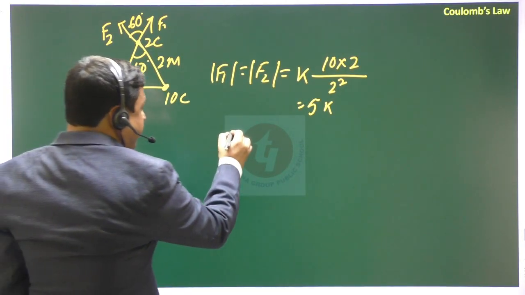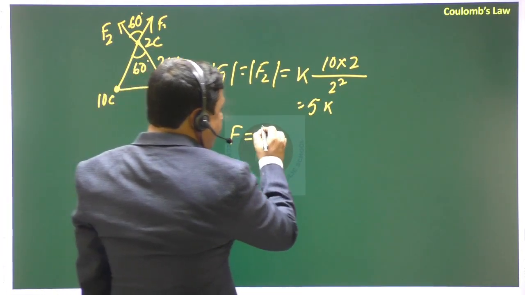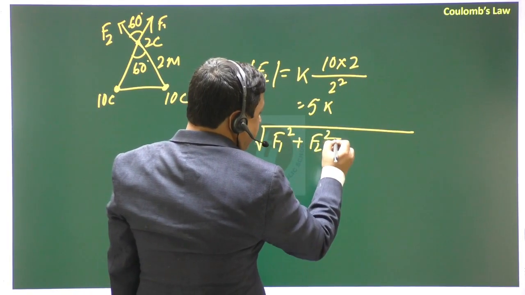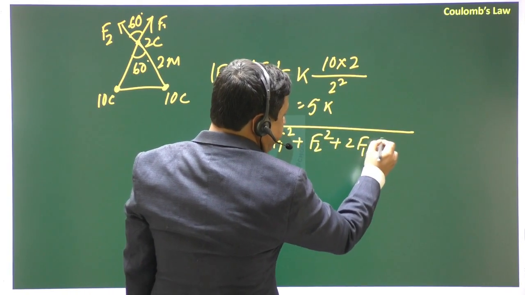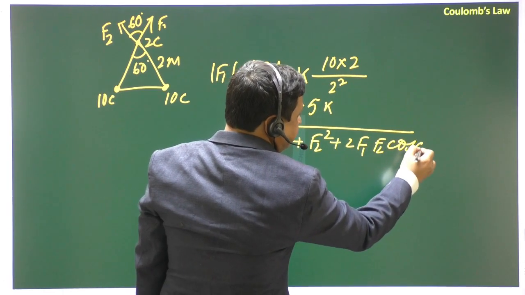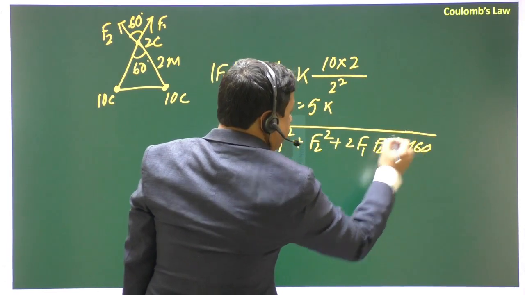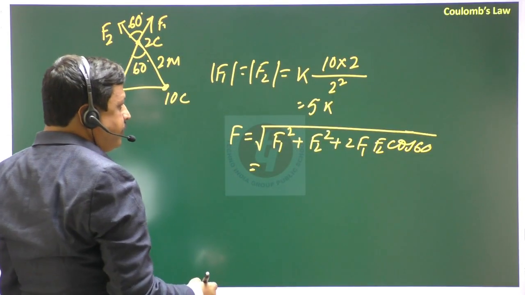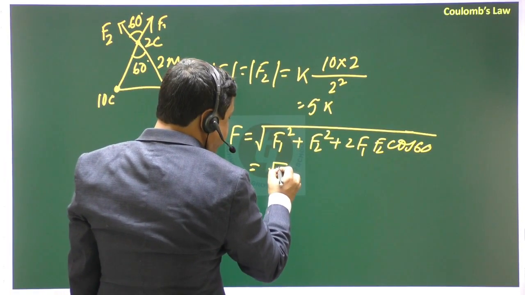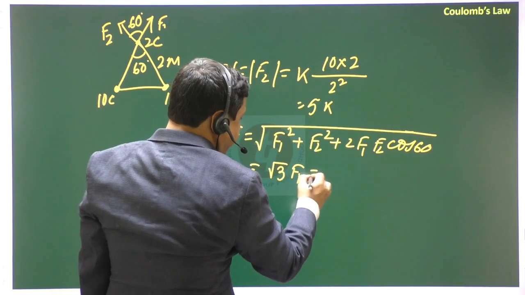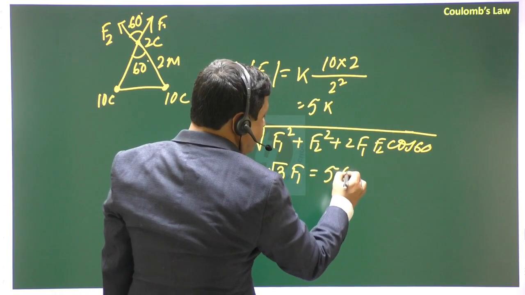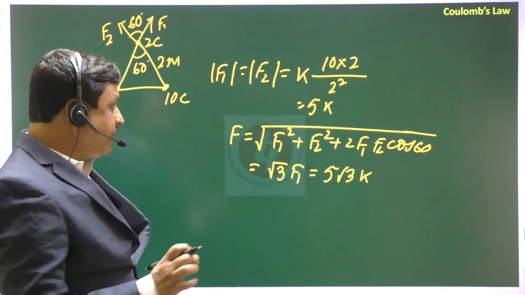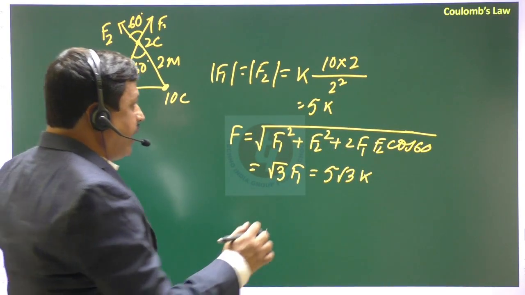Then what is the resulting force? F equals root of F1 square plus F2 square plus 2 F1 F2 cos 60. So if you put F1 and F2, the value will be root 3 into F1, that will be 5 root 3K.